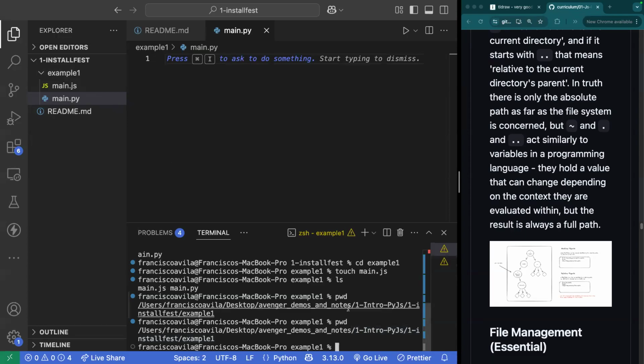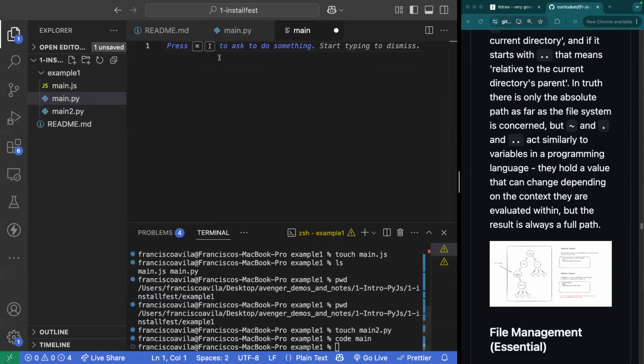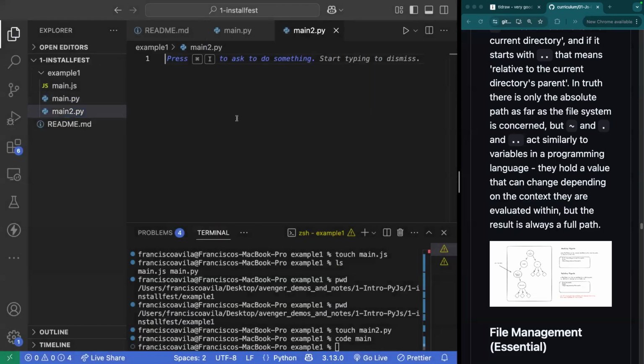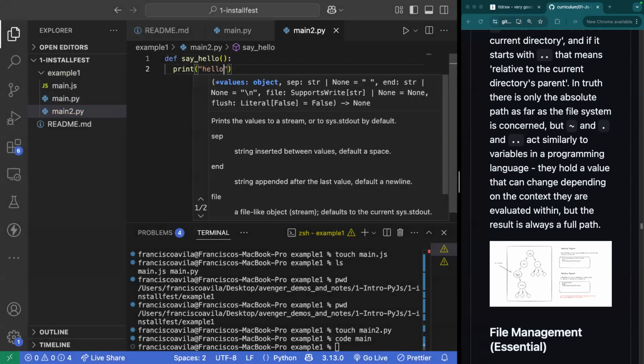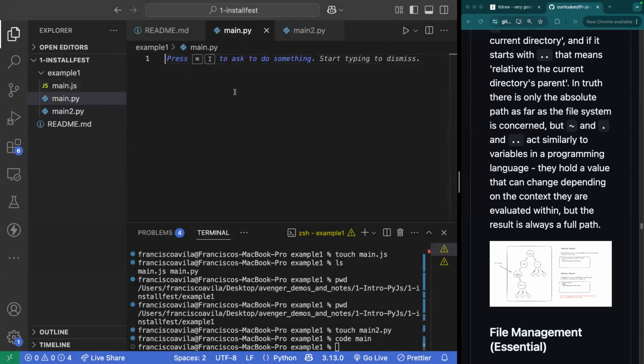So, for example, let's go ahead and do something like this. Main2.py. All right, and then go. I apologize, everyone. I'm going to take off a little bit here to make sure that we have some information. And I do say hello. Print. All right, so here we see this say hello function, right? Well, I want to import it into this main.py.